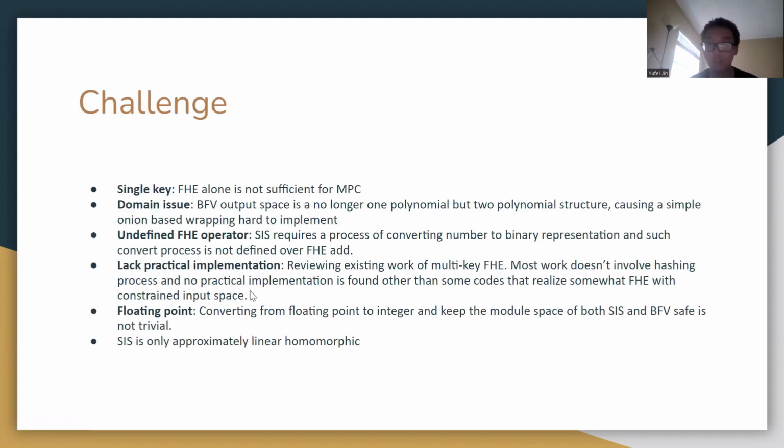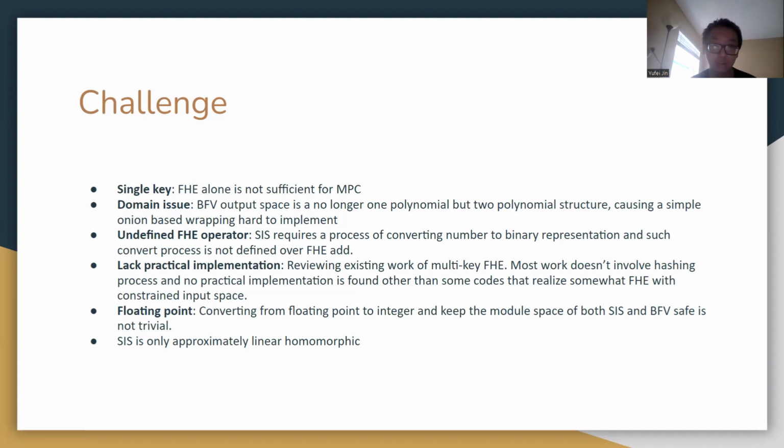But here we present some of the challenges. Again, single key FHE alone is not sufficient for the MPC setting. Here we circumvent this by isolating the client, or the FHE holder who has the key, outside the computation stage.